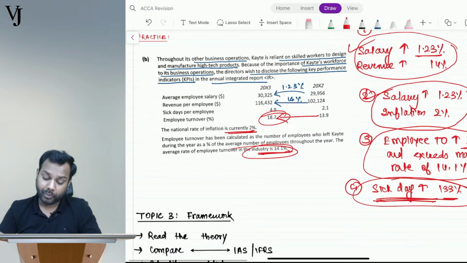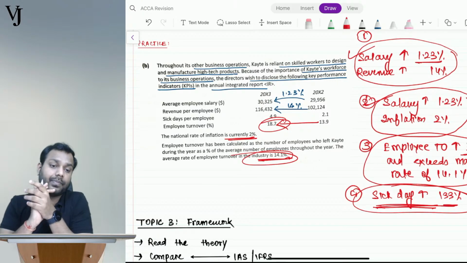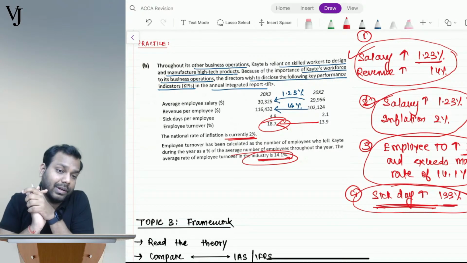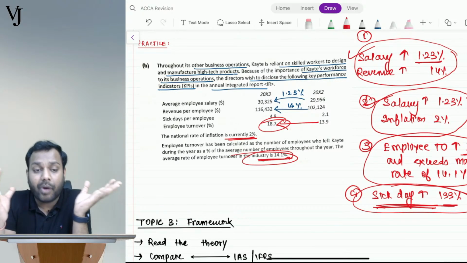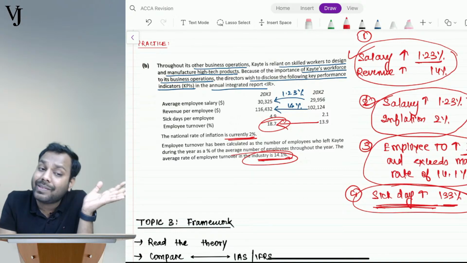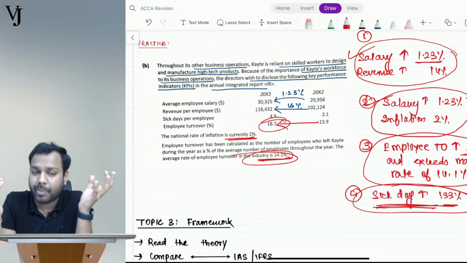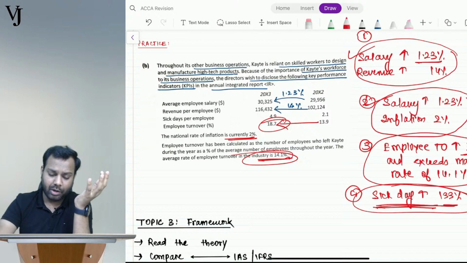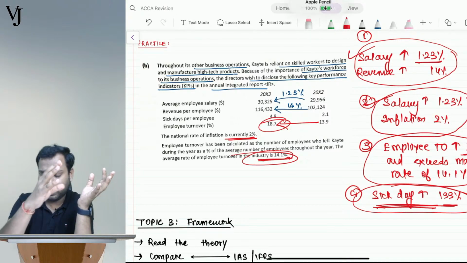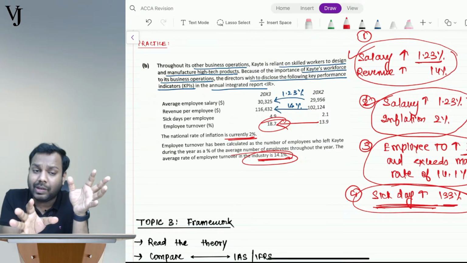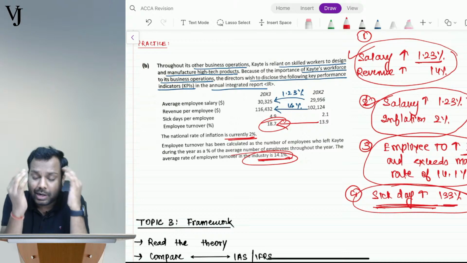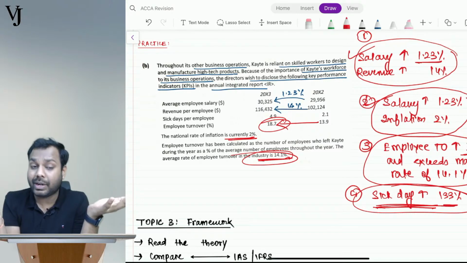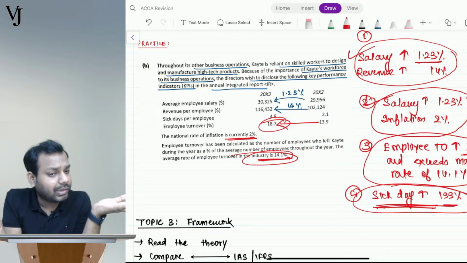Okay, is it clear, everyone? The answer will differ, guys, as there is no proper format for it. You have to analyze things, and when you analyze, there is no proper format. But yes, you have to give proper headings and analyze according to what you think is correct. Different students might give different reasons for the increase or decrease, and that is also justified.